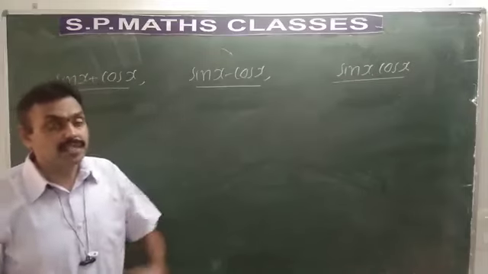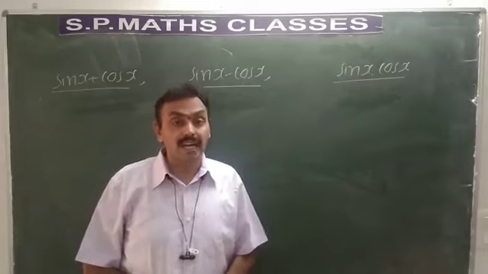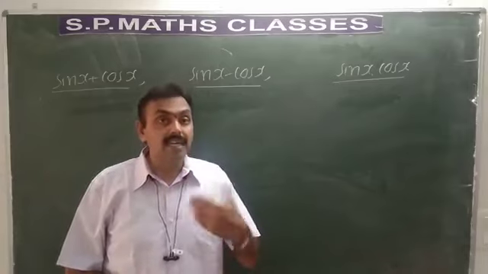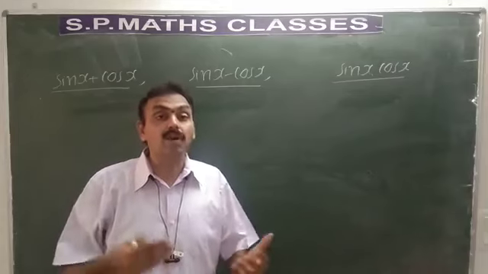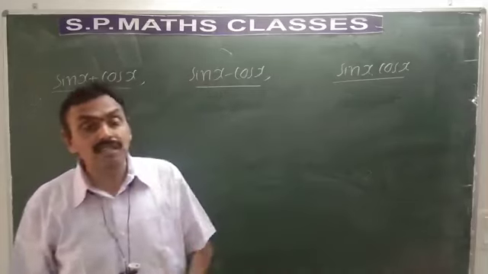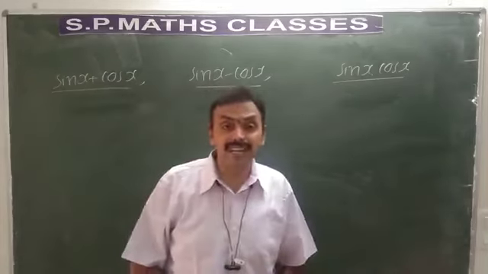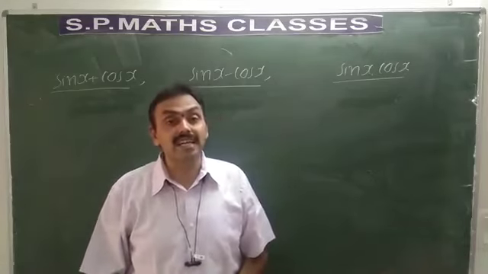Remember students, in the last class we proved that all 6 trigonometric functions are continuous within the domains in which they are defined. If you take cot x, it is written as cos x by sin x. You know cos x is continuous, sin x is continuous, and quotient of two continuous functions is continuous.